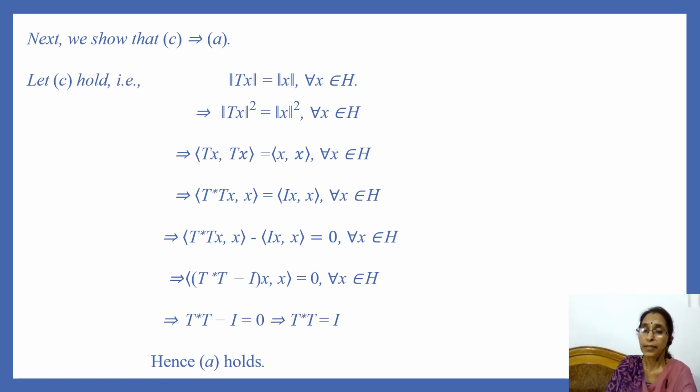And since here H is a complex Hilbert space and this inner product is 0 for every x in H, we know that this operator must be equal to 0. That means T star T minus I is equal to 0, and this implies that T star T is equal to I. So we have shown that statement C implies statement A.